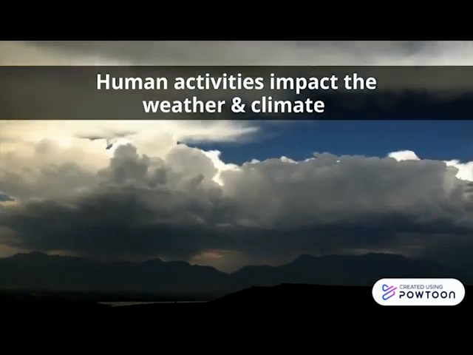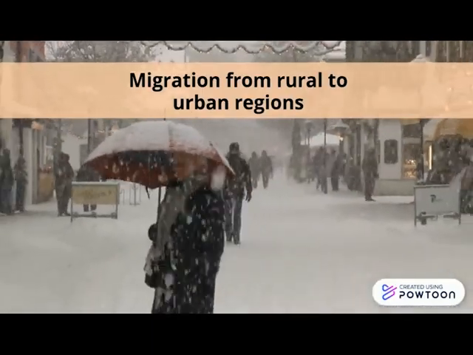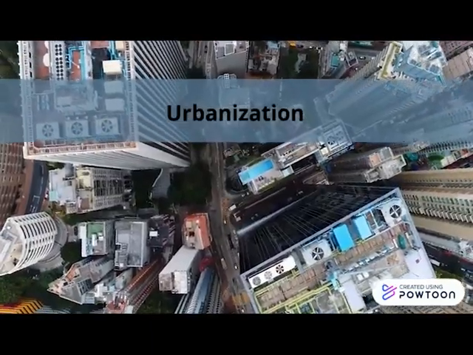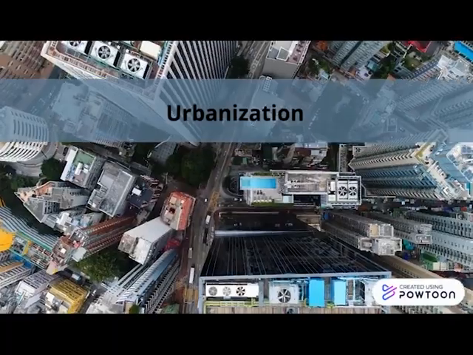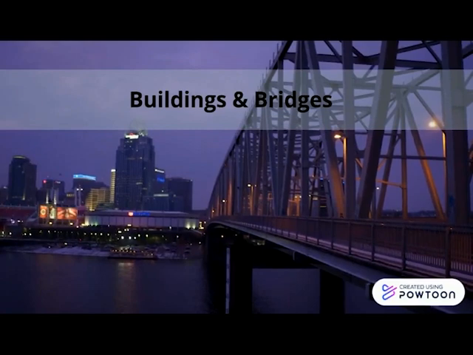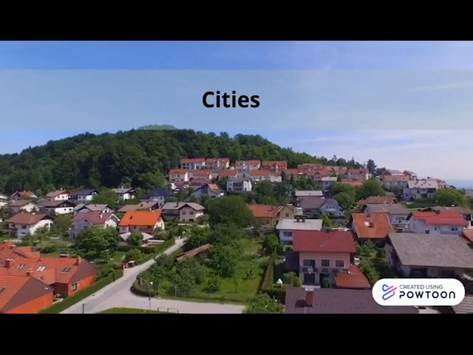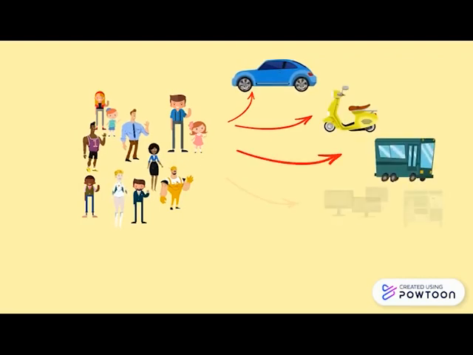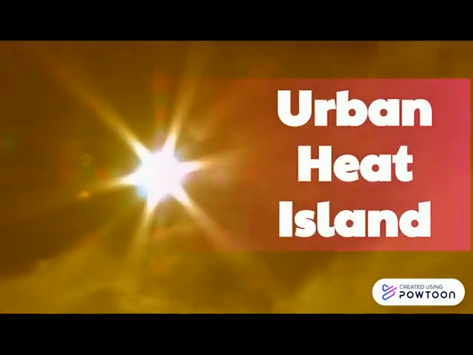Human activities have always had an impact on weather and climate. More people are moving from rural and semi-rural areas to large cities in search of better livelihood. This process is called urbanization. As more people move to cities, the cities need to expand for various infrastructures like large road networks, bridges, and buildings. For this purpose, land covered with vegetation will be modified to suit the needs of the city. The more the population, the greater the usage of automobiles and large energy consumption, which gives rise to the phenomenon called urban heat island.